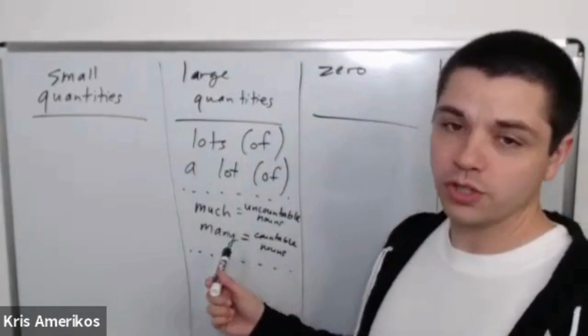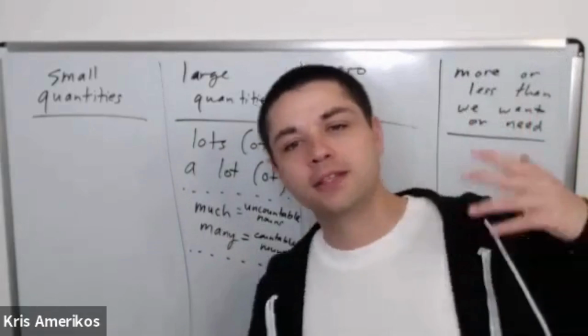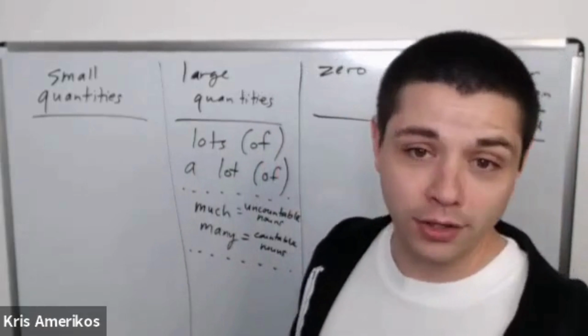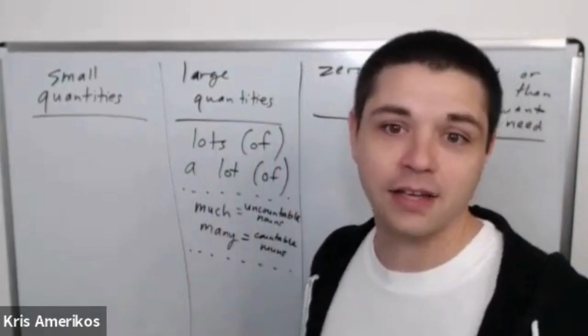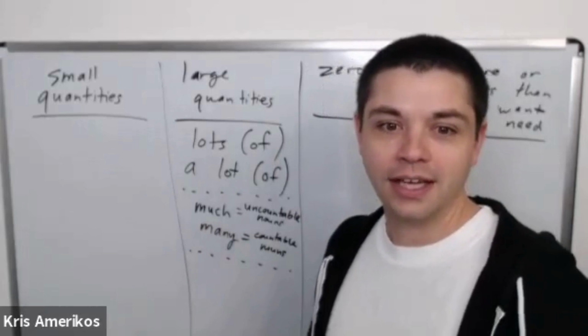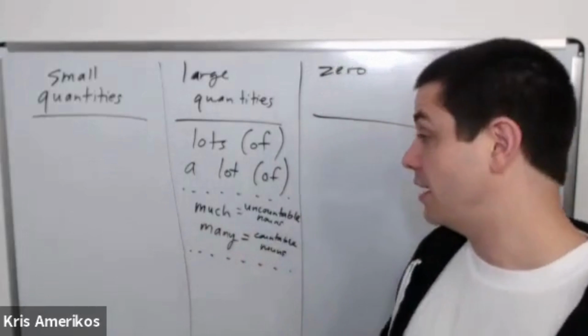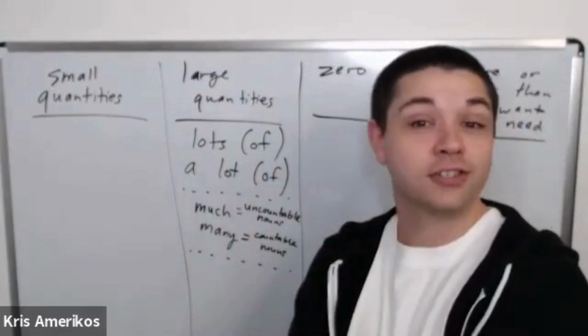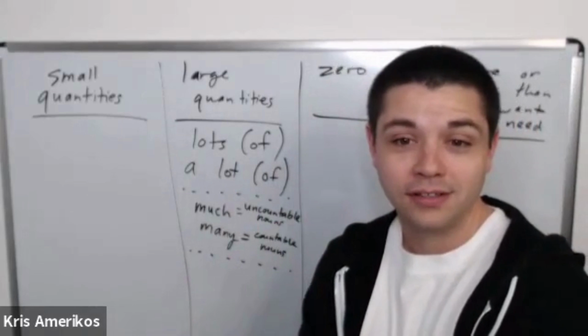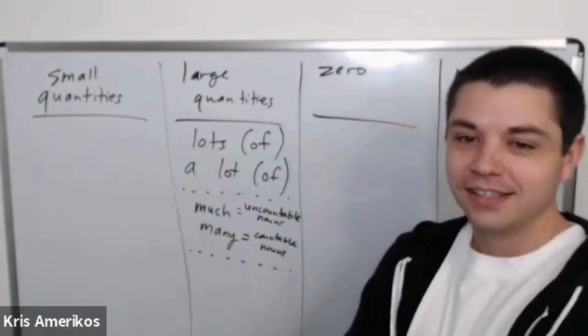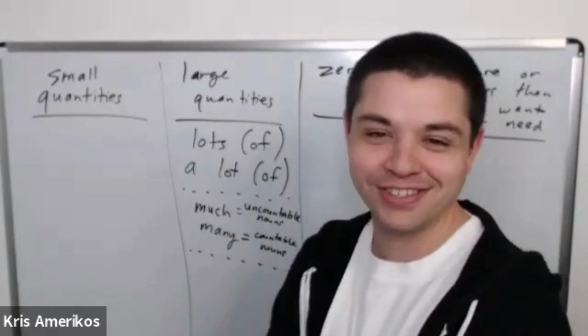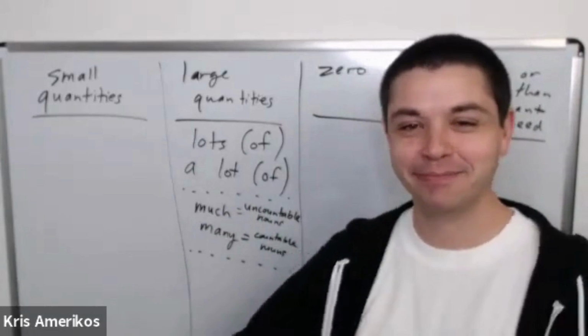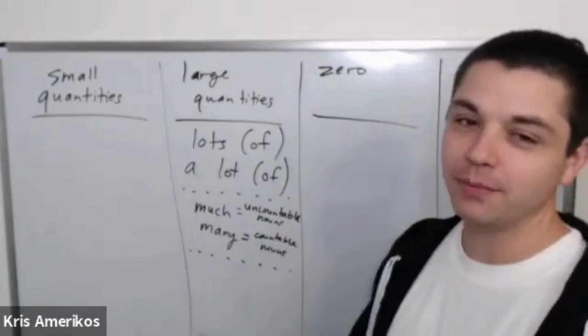But so when we're talking about water, we say how much. Excuse me, can I have some water? How much water would you like? A glass of water. How much water would you like? I'd like 1 liter of water, right? 1 fluid ounce, something like this. This is how much.